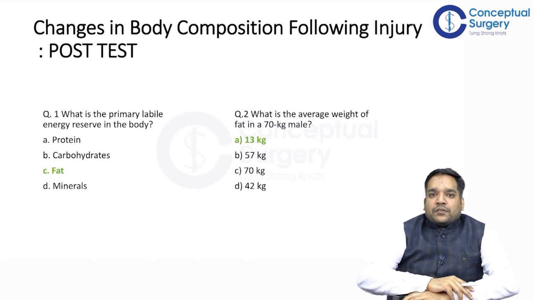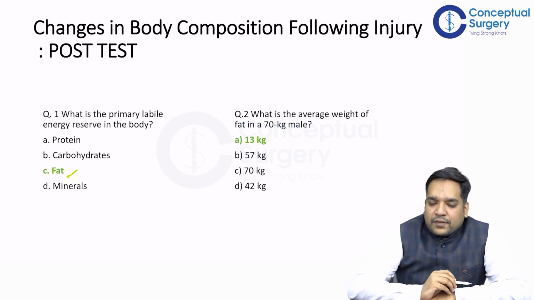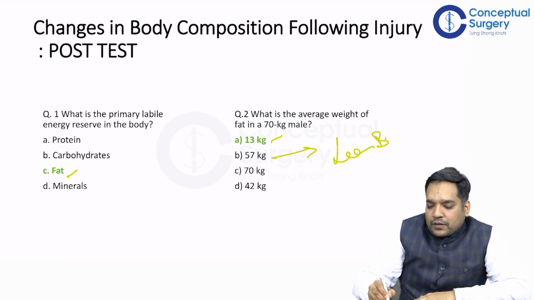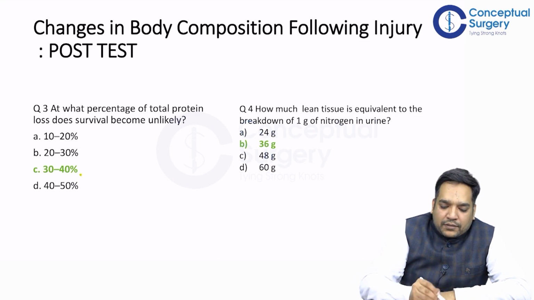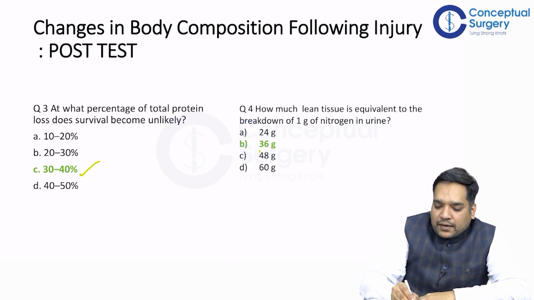So this is a post-test. What is the primary labile energy reserve in the body? The answer is fat. What is the average weight of the fat in a 70 kg male? Answer is 13. 57 kg is the lean body mass, mass without fat. At what percentage of total protein loss does survival become unlikely? 30 to 40% is the answer. How much lean tissue is equivalent to the breakdown of 1 gram of nitrogen in urine? Answer is 36 gram of lean tissue.